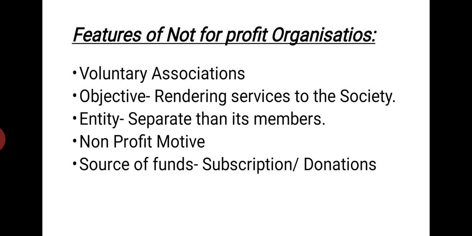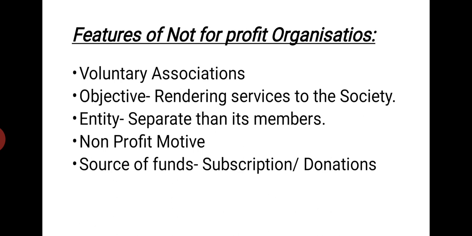So in our last class, we have learned what are the features of not-for-profit organization. There are 5 features. The first is voluntary associations, that means any person can be a member of that organization, and there is no discrimination on the basis of caste, color, religion, etc. Next one is the objective, that is their main objective is to provide services to the society without earning profit.